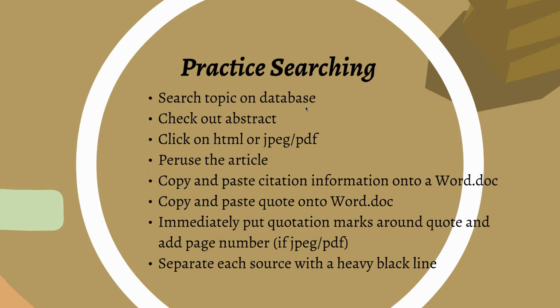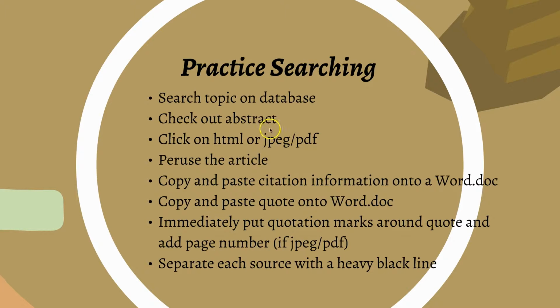So then you've gotten some results. You may have gotten 5 or 500. Before you actually read the article, check out the abstract. That's going to be a short paragraph that's a summary of the article. And I'll just give you a little hint. If you don't understand the title, don't click on the article. That's kind of a hint that it's going to be a little too difficult.